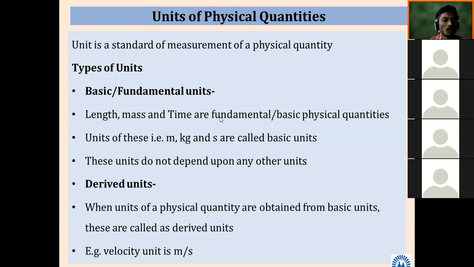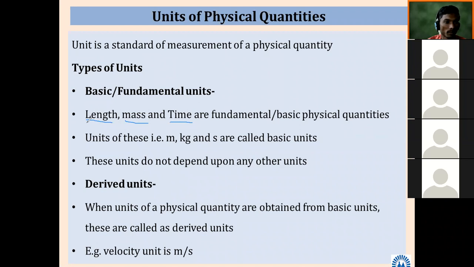Then types of units. Basic or fundamental units. So which are the basic or fundamental units? Length, mass and time are fundamental or basic quantities.